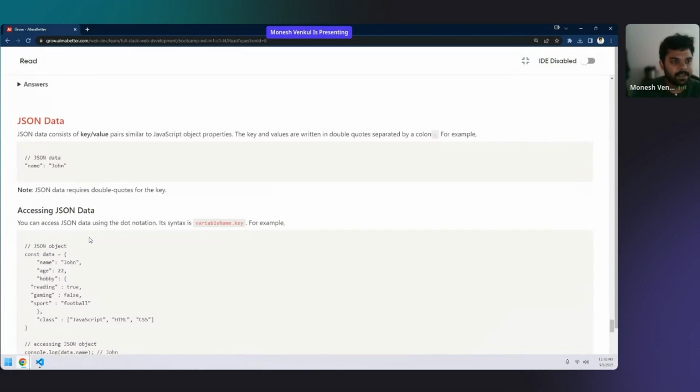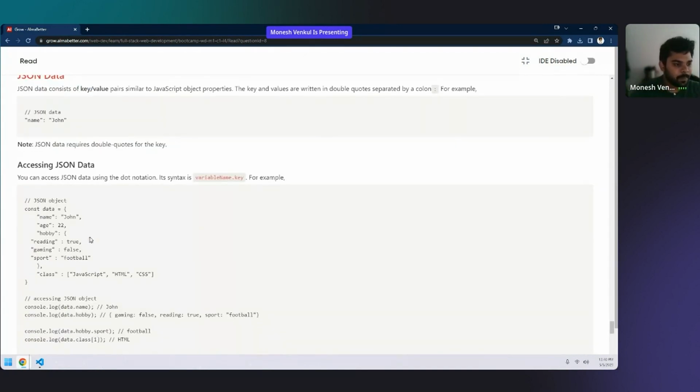Okay, the best example I can talk about for JSON is Netflix. Why? Because when you open Netflix, it has nearly millions of video content, and for each video it again has a lot of data, like who the cast members are, who the director is, when it was released. It has a big library, right? It has videos, movies, web series, and for each web series cast, director and all. It has a lot of data.